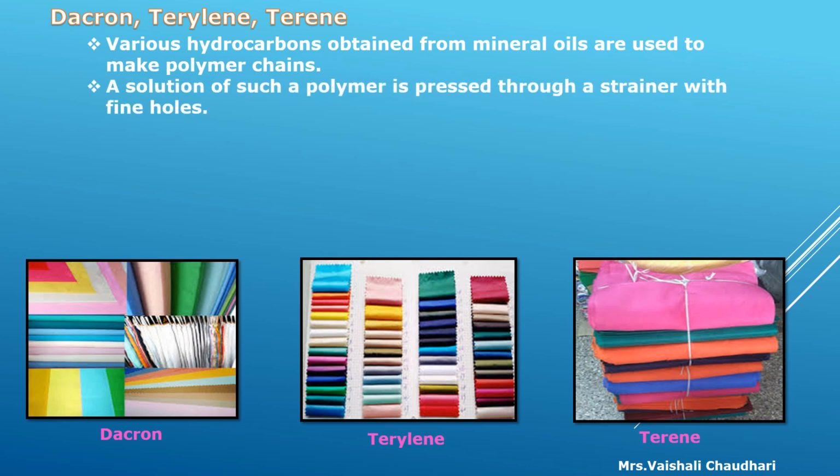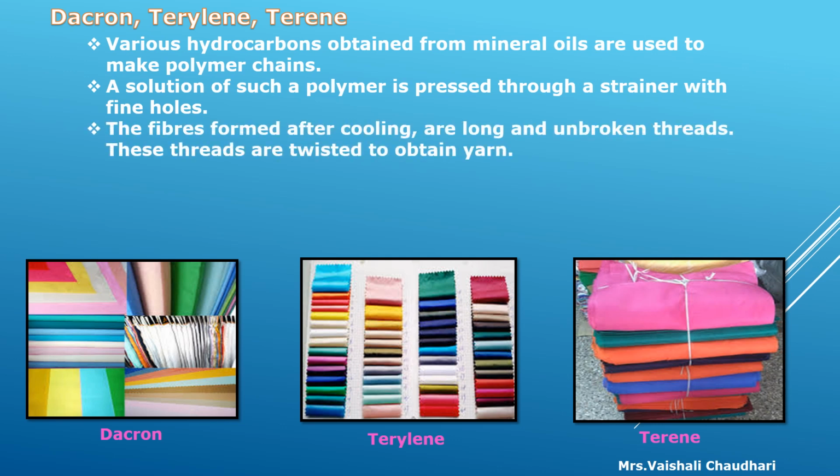A solution of such a polymer is pressed through a strainer with fine holes. The fibers formed after cooling are long and unbroken threads. These threads are twisted to obtain yarn. So the fibers are cooled, they form long and unbroken threads, and from these threads yarn is formed.